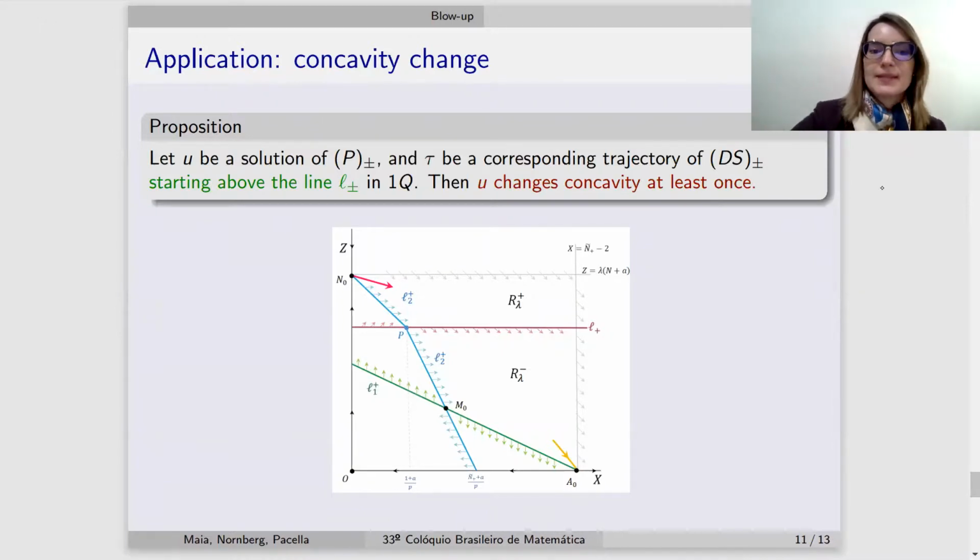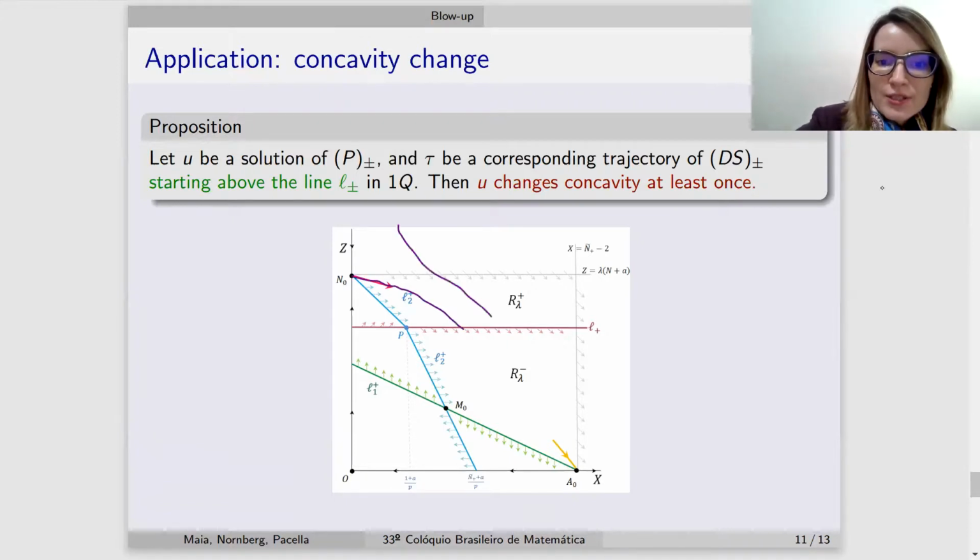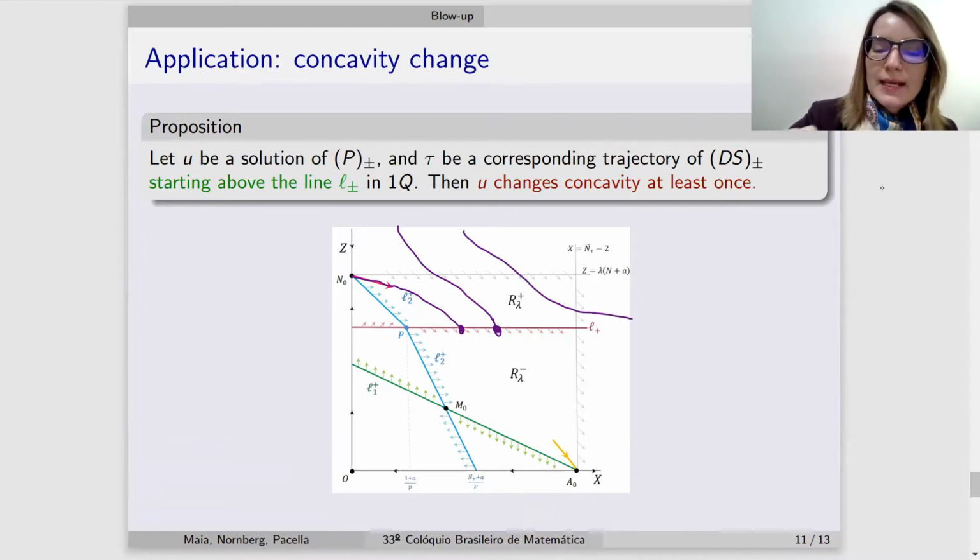This means that for a trajectory, for instance, the regular trajectory or a trajectory which blows up backward in time, both of them need to cross the concavity line at least once. Why? This is just because a blow-up like this is not admissible, because we have already characterized all the blow-ups admissible for our system.